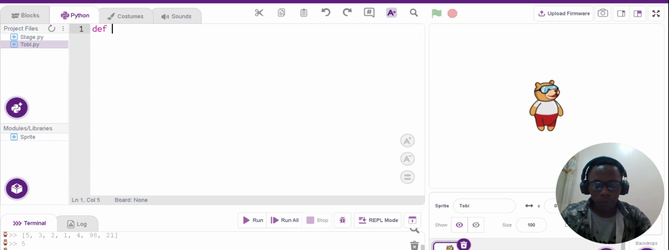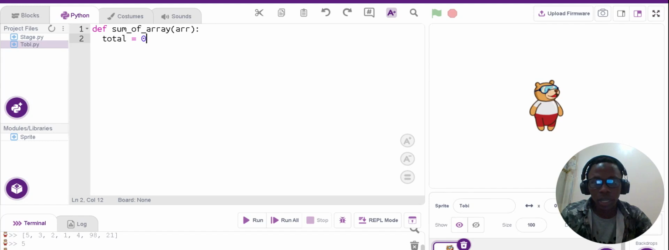Okay, define. I'll give the function name sum_of_array, using underscores. I'll pass in the parameter, a short form of array. The next thing, I will need to initialize the total first, just making it start from 0, because array is index based, so we start with 0.